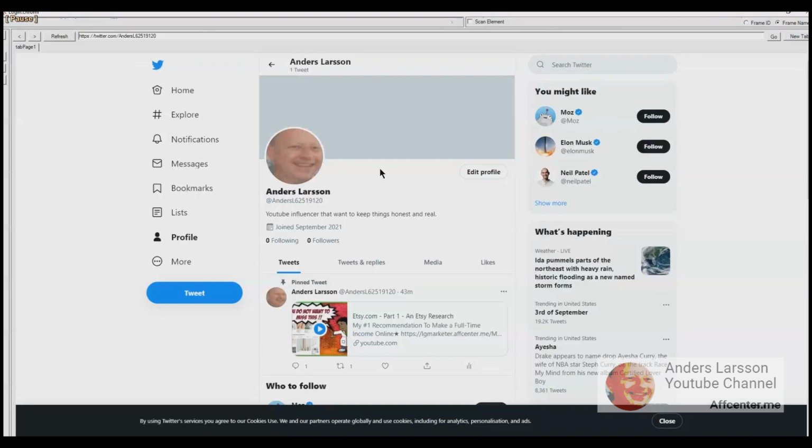If I click profile, then you can see that it says pinned tweet, and this will be listed at the top when someone takes a look at my profile. So if you follow someone, then that person will see that you followed him or her, and maybe they are interested to follow you back. So they first check your profile. It is basically the first thing they see when they click your follow notification.